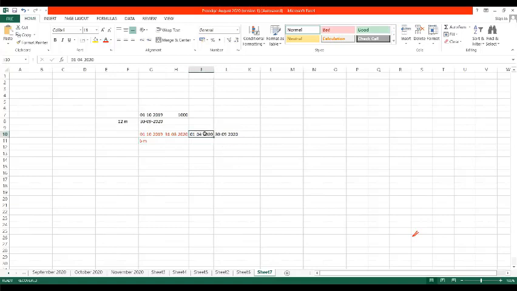Next term, 1/4/2020 to 30/9/2020. It is for the next year, but it falls within the 12 months period of the insurance. So now you tell me, for 1/4/2020 to 30/9/2020, how many months are there? April, May, June, July, August, September. Very good. 6 months. Any doubts up to this, students?